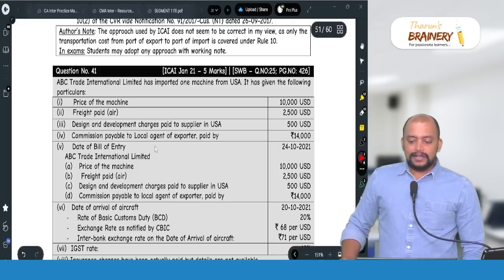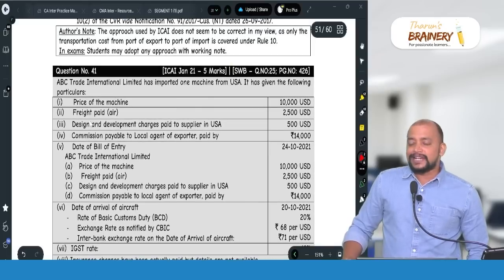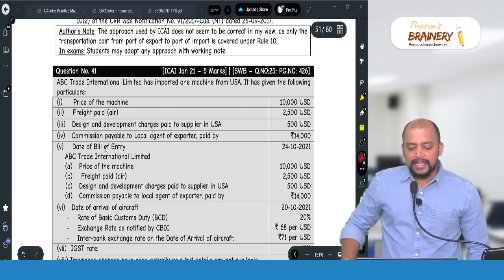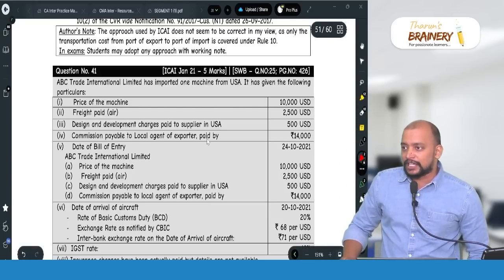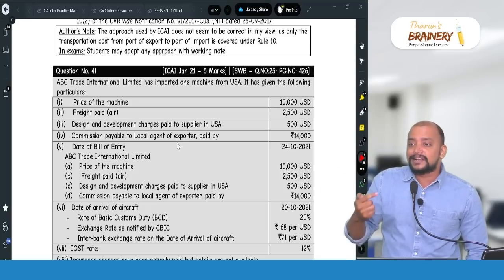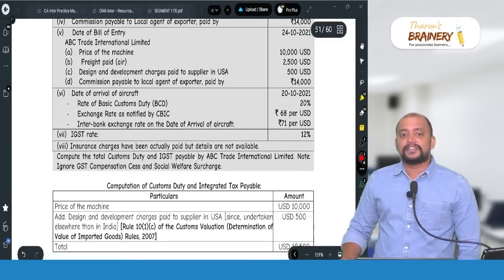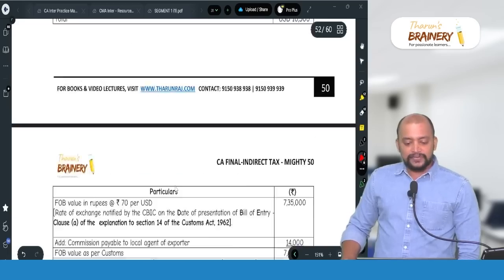So this page number 426, it's a normal question. Design and development charges, commission payable to local agent, and air freight. So what you should do? Actual or 20% of FOB. Design and development charges paid in USA should be included. Commission paid to local agent should also be included. Commission payable to local agent of exporter is included. So it is the exporter's agent in India, which means selling commission. It should be included. And insurance charges actually paid but not available, so we will take 1.125%, and that will be taken as the answer.